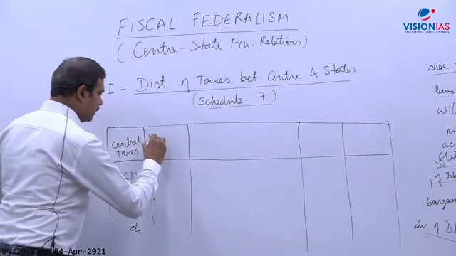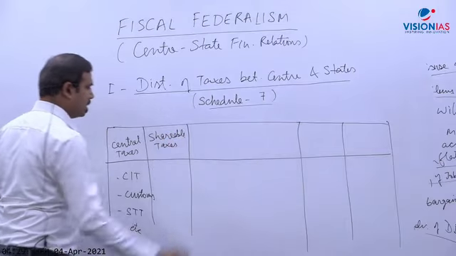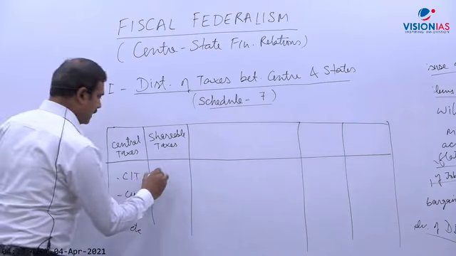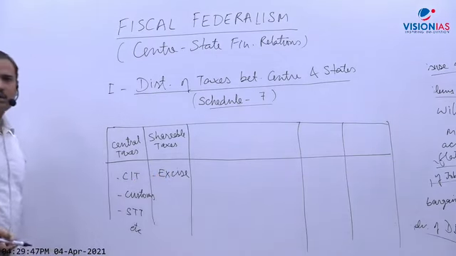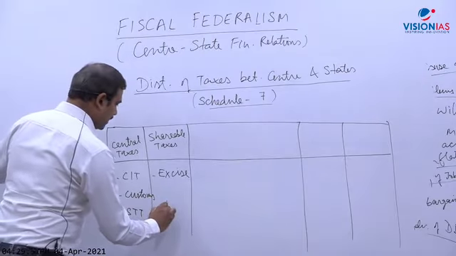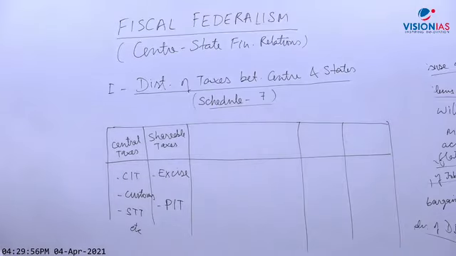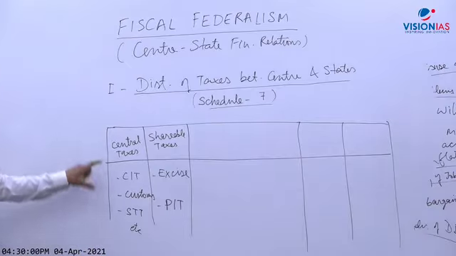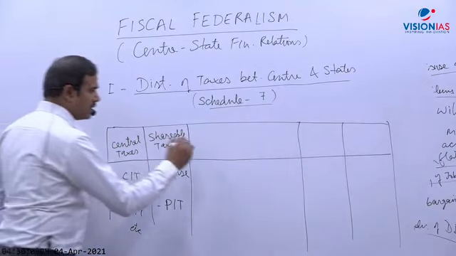Then write down shareable taxes. So 2 taxes in this category. One is excise, or full name is union excise duties. Okay, so union excise duties, but in short I'm writing excise. And the other is income tax. Income tax means PIT, personal income tax. Okay, so excise duties and PIT, only 2 taxes in this category. Okay, so central taxes and shareable taxes. Then in this category, state taxes.